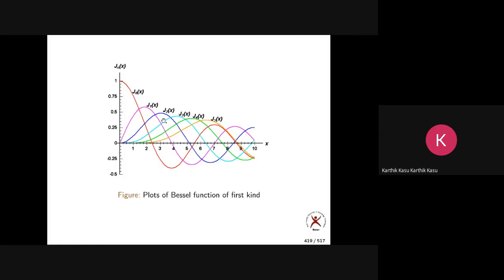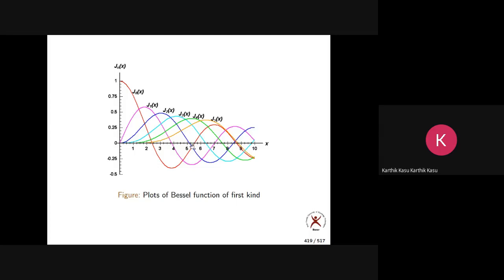One thing is very clear. Let us take this J0(x), the red curve. Sometimes it is zero also, please make a note of this. It is positive, it is negative, and it is zero also. It is zero approximately at x equal to 2.4. When x is 2.4, J0(x) is 0. Again it is 0 at 5.8.